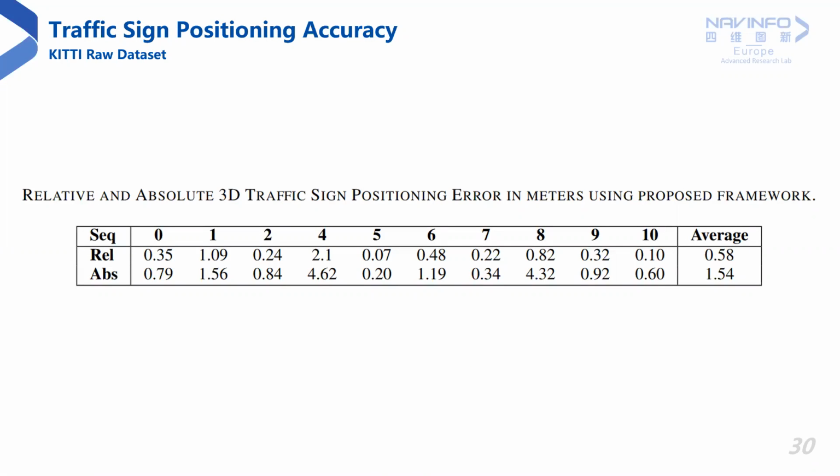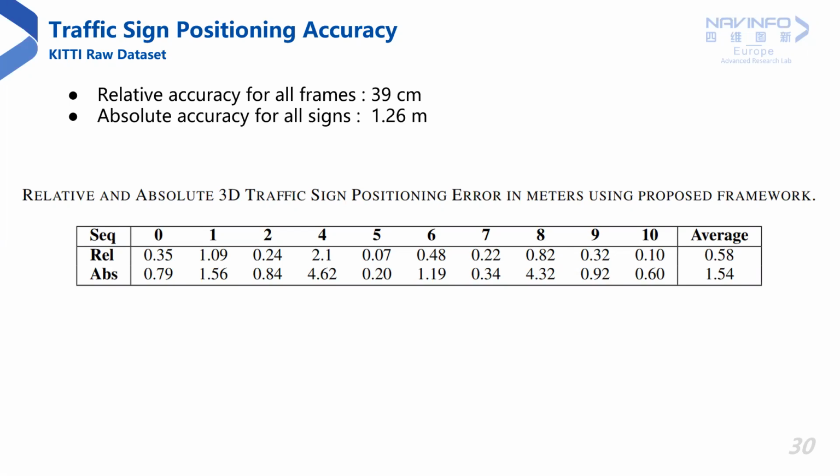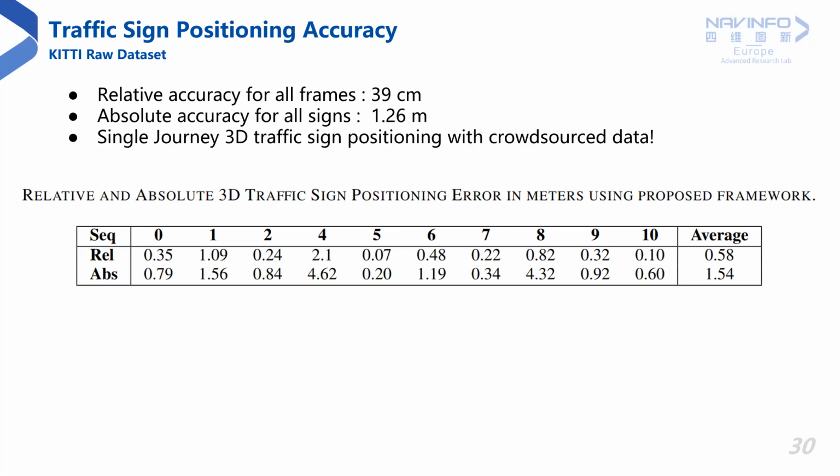Our system achieves an average relative accuracy of 58 centimeters and average absolute accuracy of 1.54 meters when using the combined pipeline for 3D crowdsourced mapping of traffic signs on all sequences of KITTI. This corresponds to a relative accuracy of 39 centimeters on all frames where the signs were observed and an absolute accuracy of 1.26 meters for all the signs.